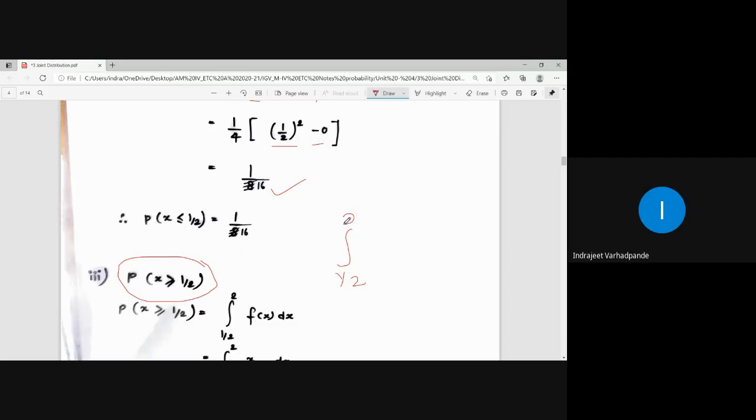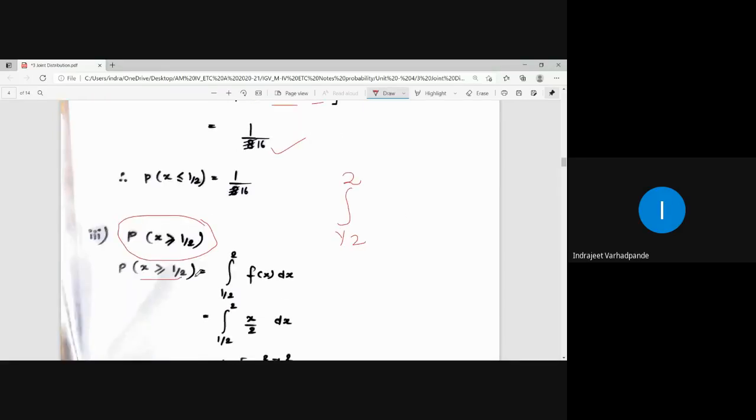Upper bound is 2. यानी how will it ultimately go? It will be defined for half to 2. So this is probability half less than or equal to x, यानी x greater than or equal to half but less than 2. This is how the probability will be defined for this. Half less than x means x is greater than half, right?